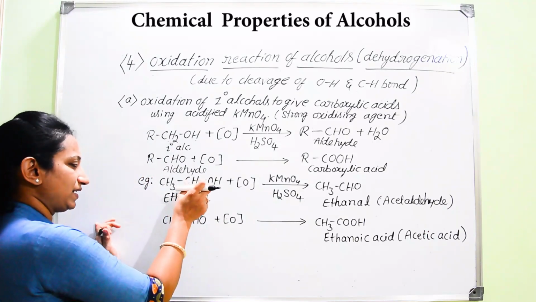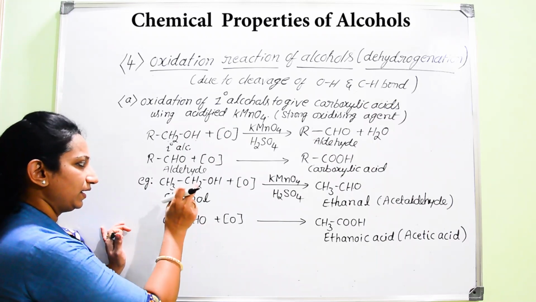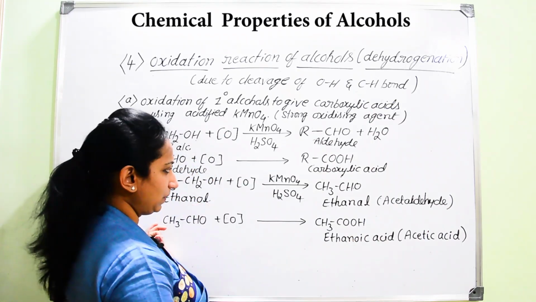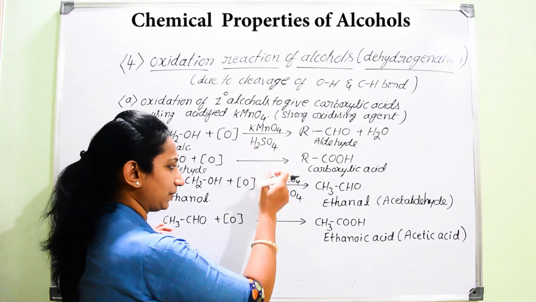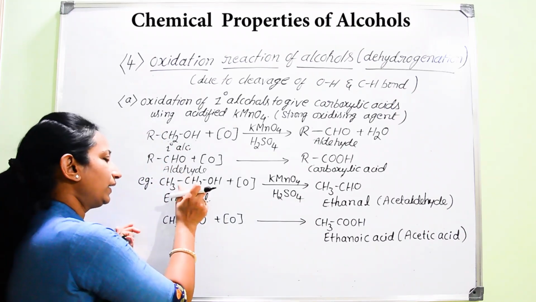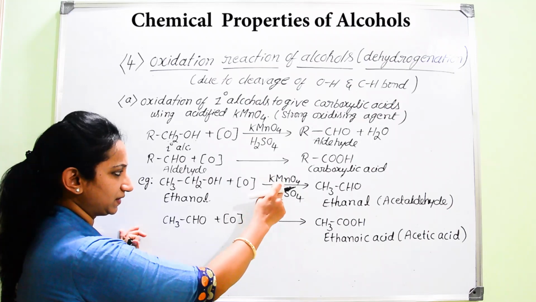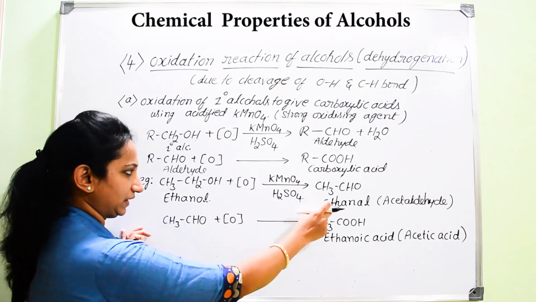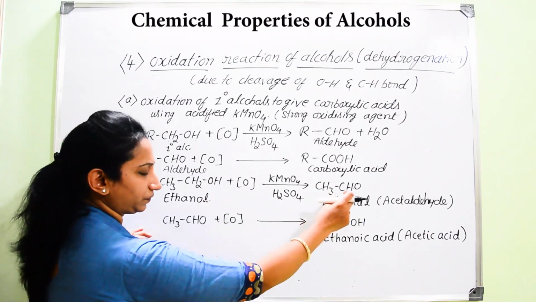And one best example for this conversion: how do you convert ethanol into ethanoic acid with the help of an oxidizing agent? Here also we are using the same acidified potassium permanganate. When ethanol is subjected to oxidation in the presence of acidified potassium permanganate, very firstly it is getting converted into aldehyde.